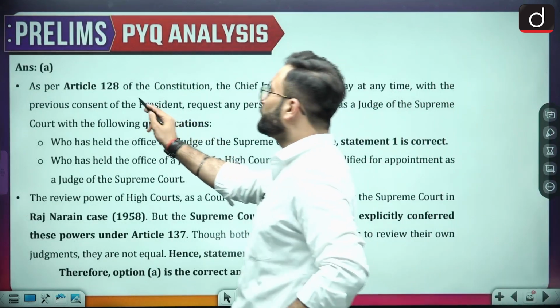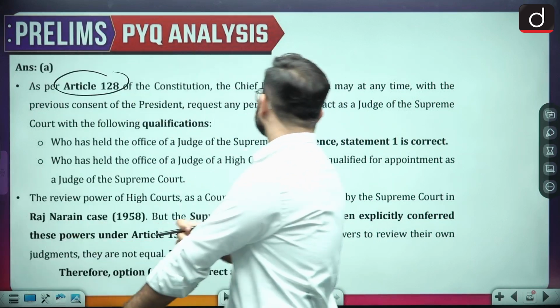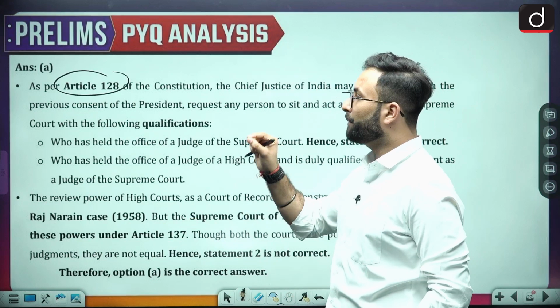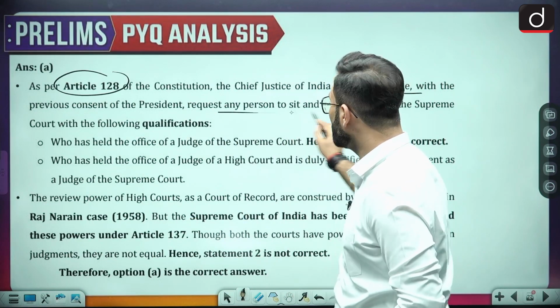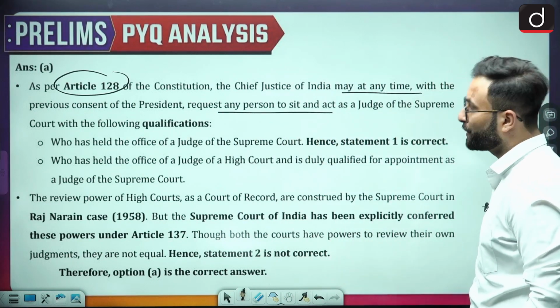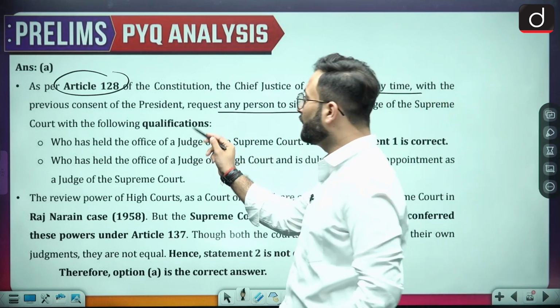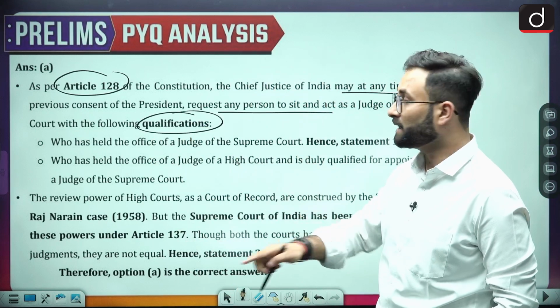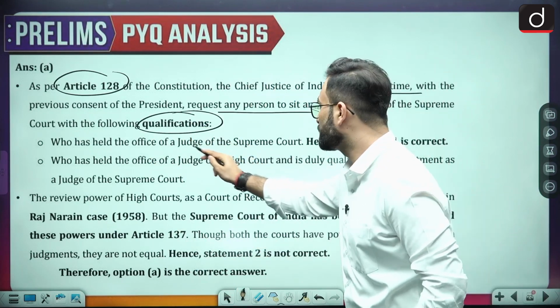As per Article 128 of the Constitution, the Chief Justice of India may at any time, with the previous consent of the President, request any person to sit and act as a judge of Supreme Court, provided that particular person has the following qualification. What is the qualification? Who has held the office of a judge of Supreme Court.